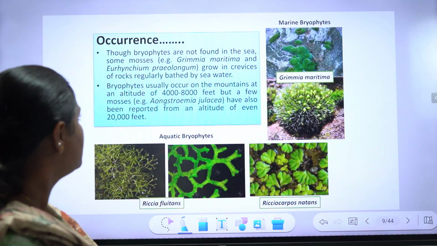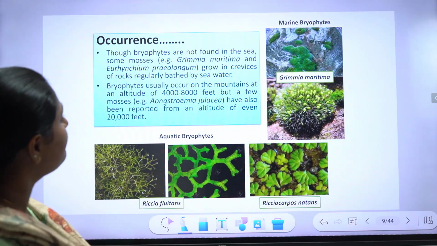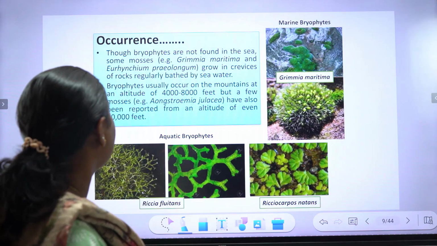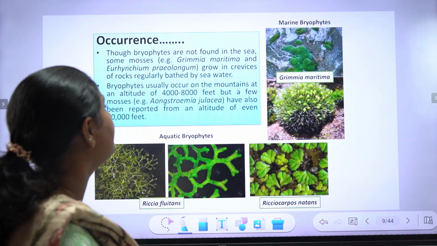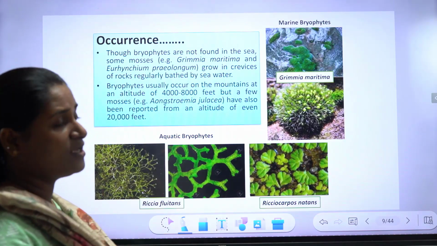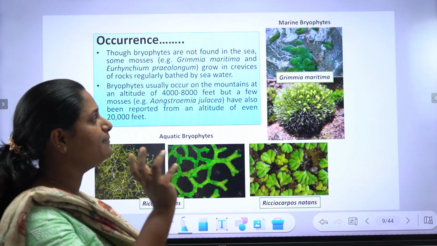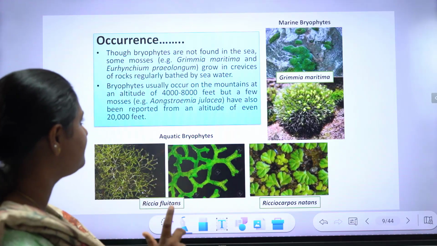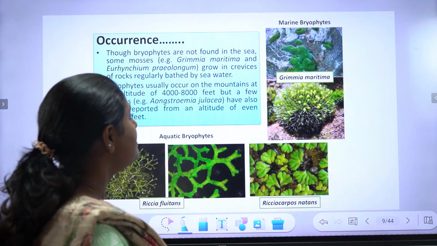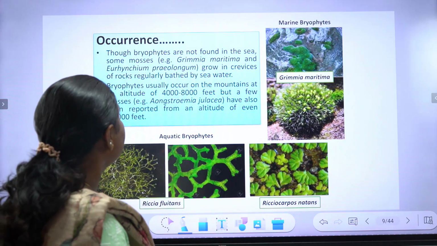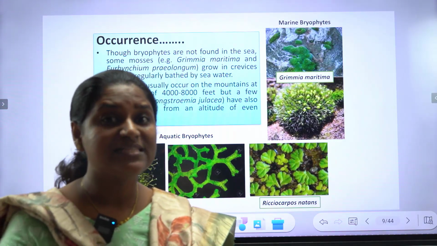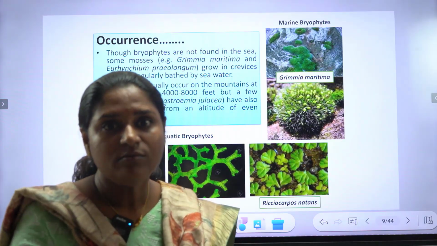Continuing with occurrence, though bryophytes are not found in the sea, some mosses, Grimmia maritima and Eurhynchium praelongum, grow in crevices of rocks regularly bathed by sea water. Though they are not completely marine, they grow in crevices of rocks exposed to sea water. So these species possess cells which can survive saline water.